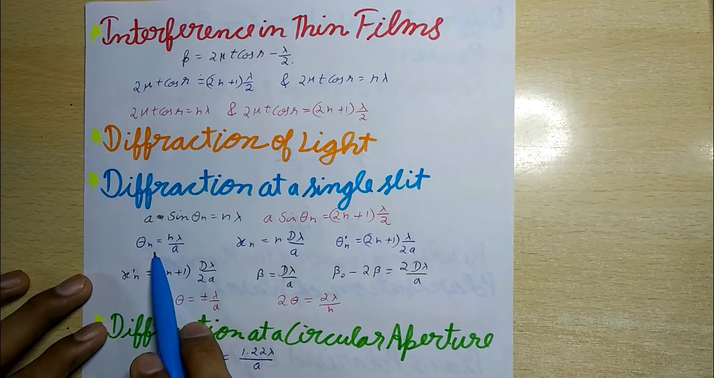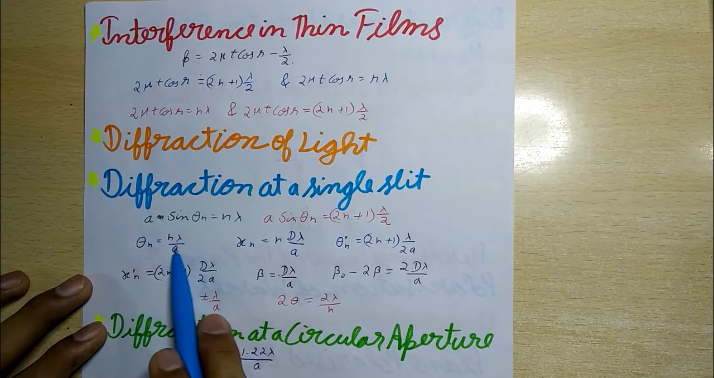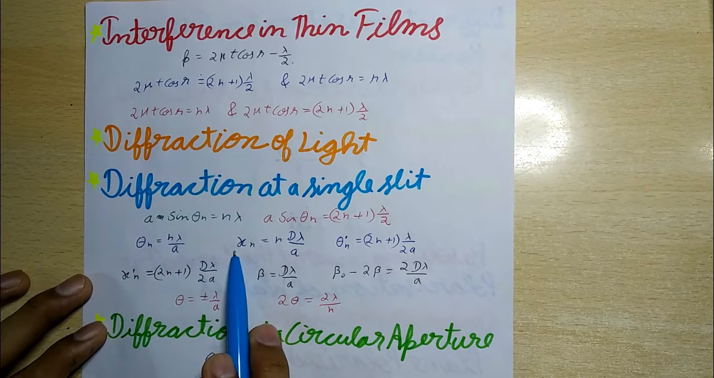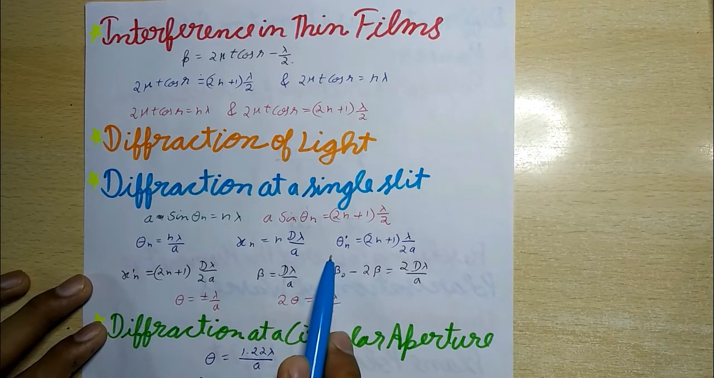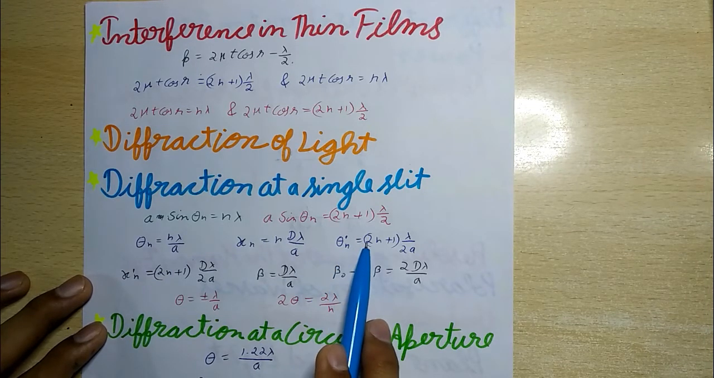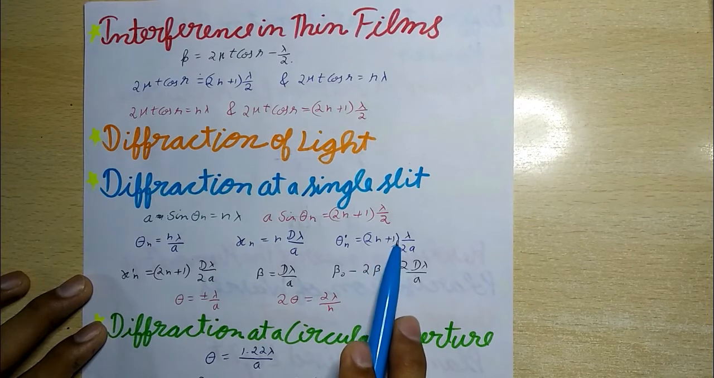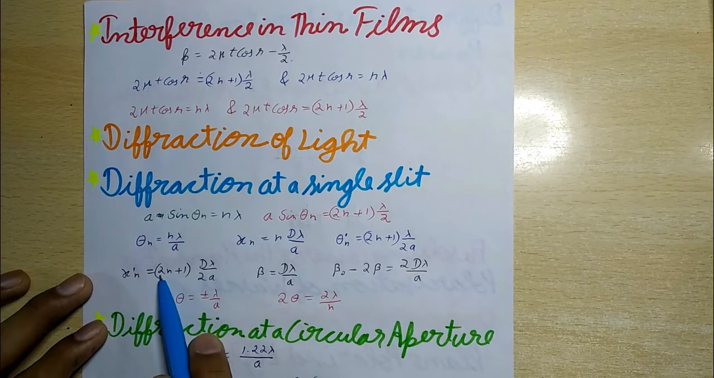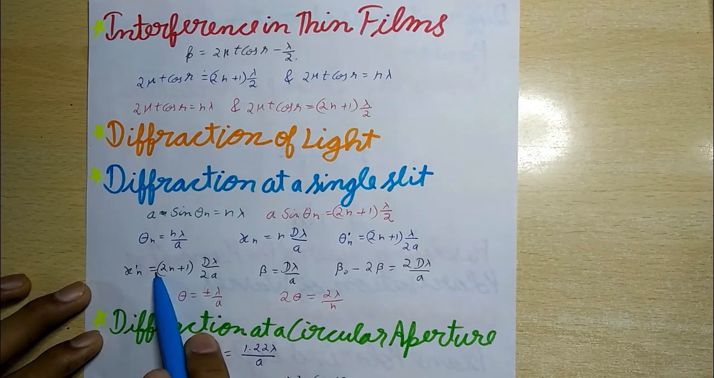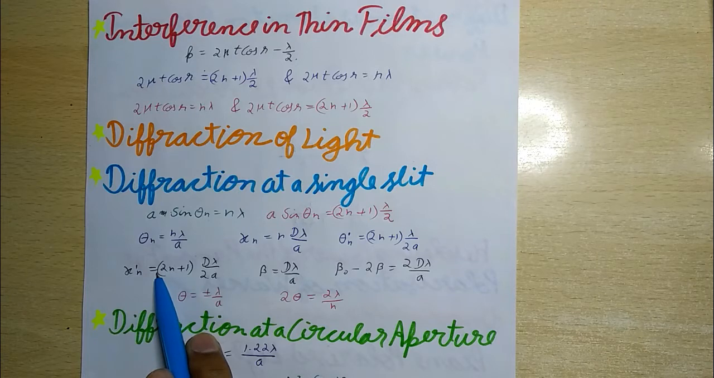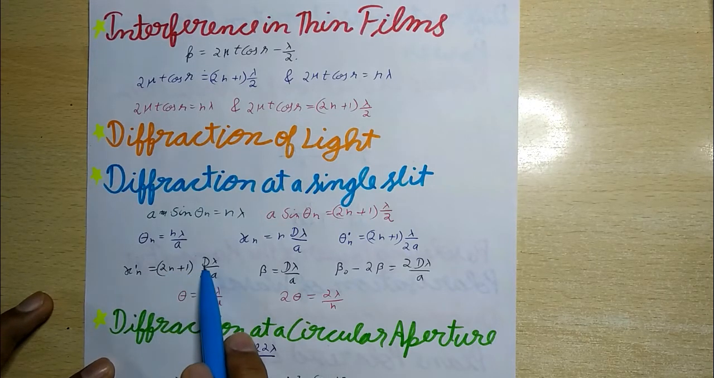The angular position of the nth minimum, theta n, equals n lambda by a, and the distance of the nth minimum from the center of the screen, xn, equals n D lambda by a. The angular position of the nth secondary maximum, theta dash n, equals (2n plus 1) lambda by 2a, and x dash n, the distance of the nth secondary maximum from the center of the screen, equals (2n plus 1) D lambda by 2a.